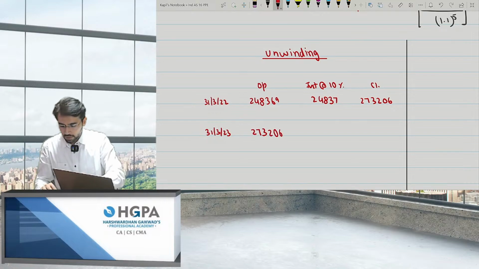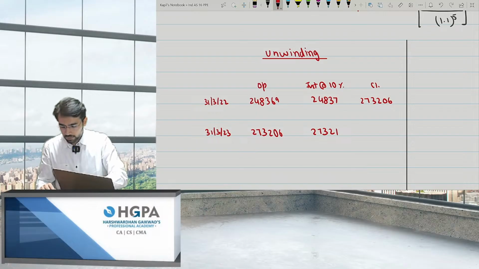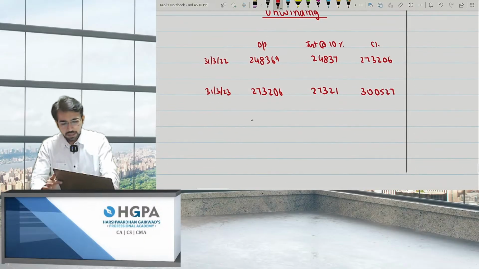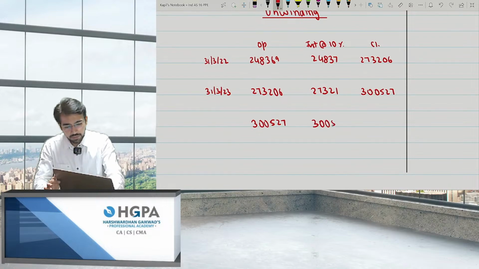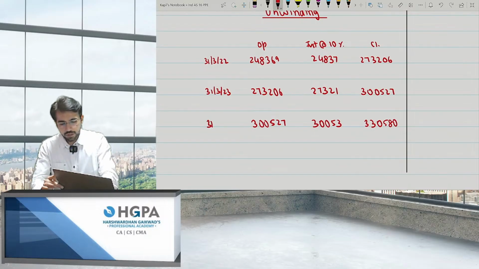Next year, that is on 31st March 2023, 273,206 into 10% will give you 27,321. Plus 27,321, this will give you 300,527. Next is 300,527. Again, 10% will give you 30,053. Just add up. This will give you 330,580 on 31st March 24.